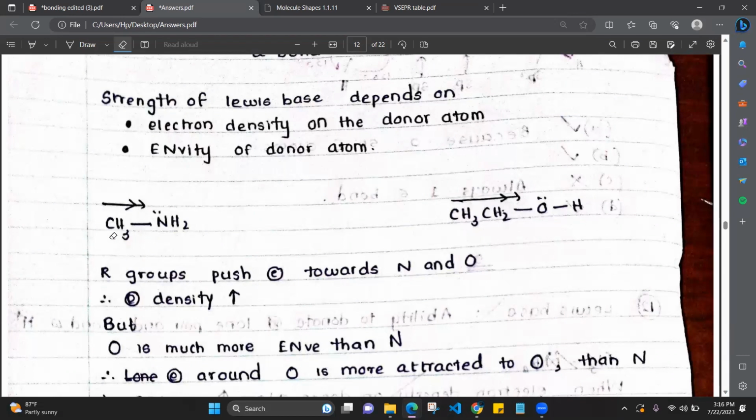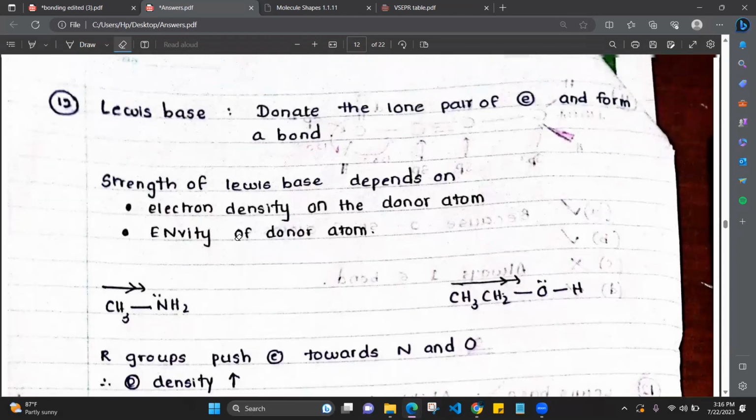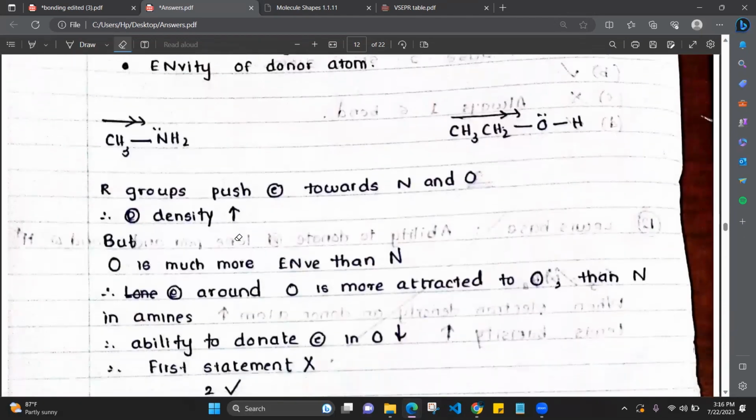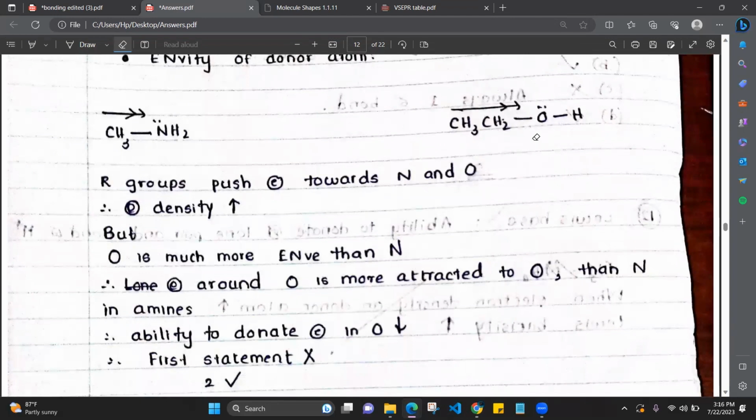So the R groups are pushing the electrons. That is called induction. This has a tendency to push the electrons towards the nitrogen. This has a tendency to push the electrons towards oxygen. Therefore, anyway, the electron density of these two molecules is great, right? But oxygen is much more electronegative than nitrogen, right? That is a fact. I think you all know.